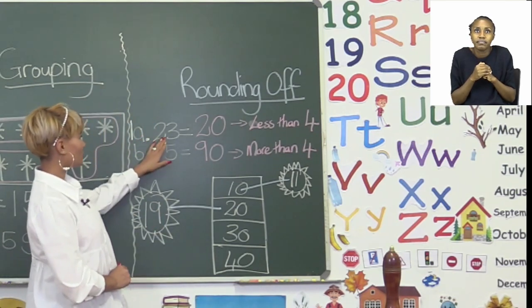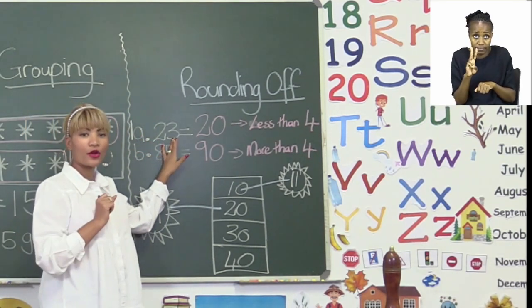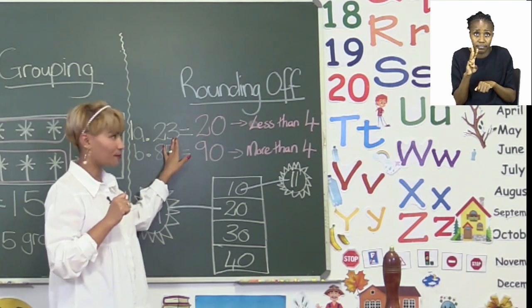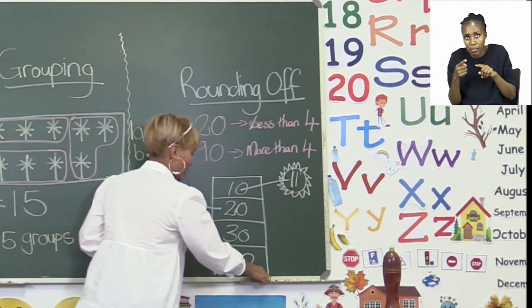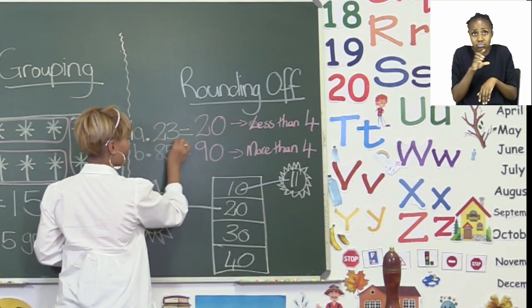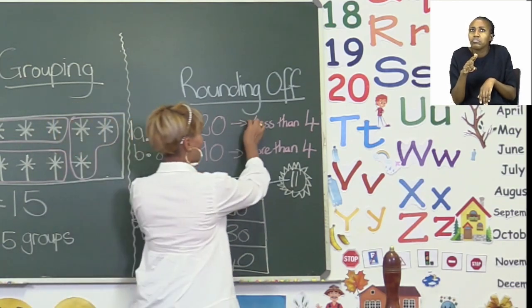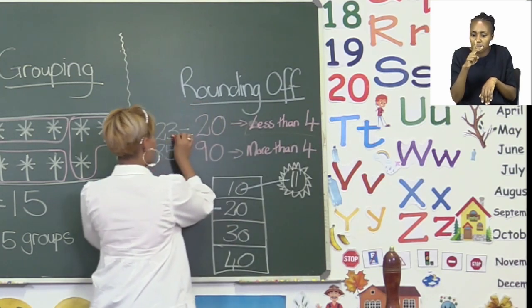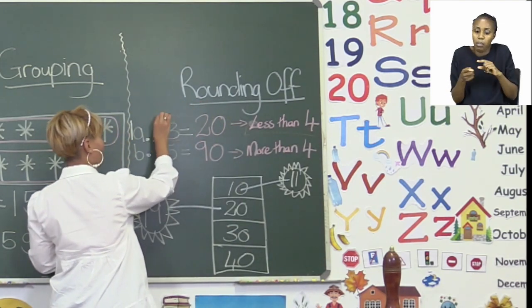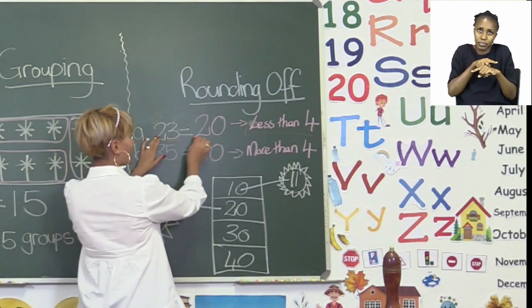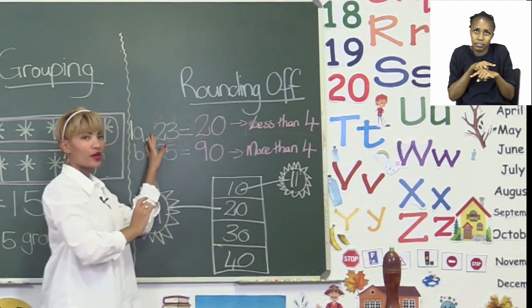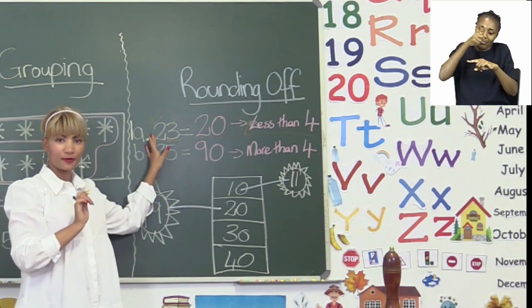So number A says 23. Remember, we're rounding off to the nearest 10. So that means we have to look at our units. Now if our units are less than 4, then it means our number will be 20 because we are rounding off to the nearest 10.